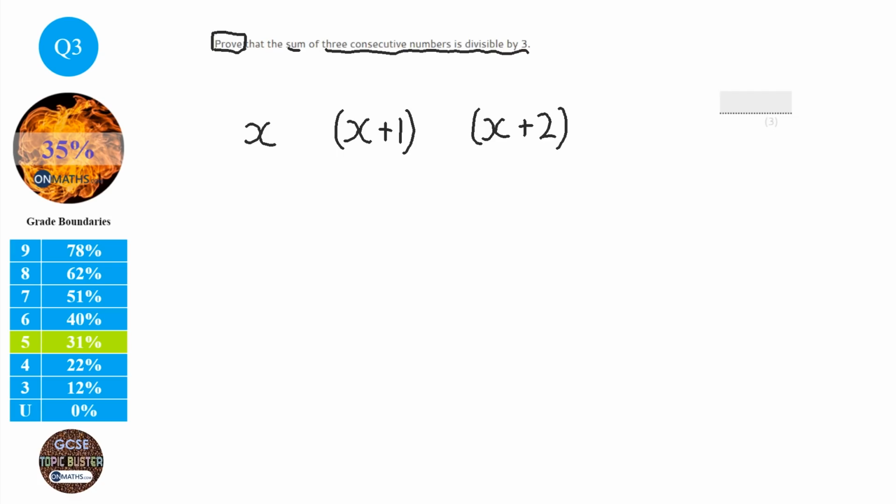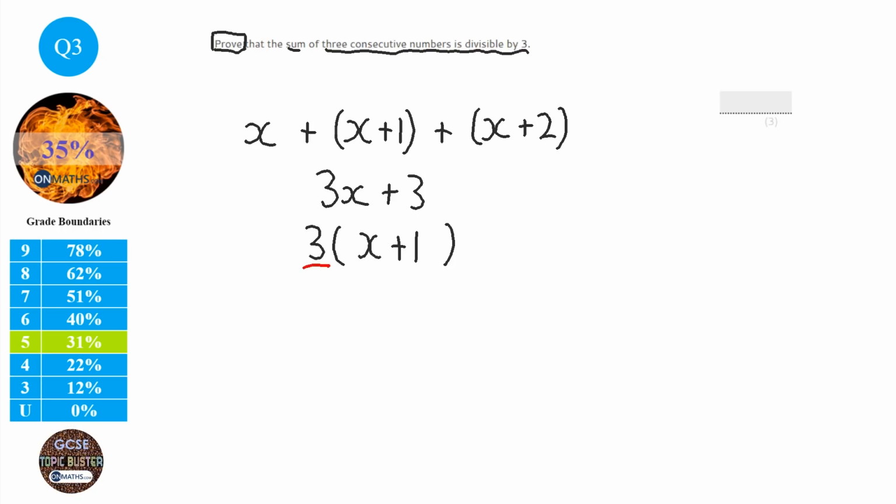And it says the sum, so what we're going to do is add these 3 numbers together. So x plus x plus x is 3x. 1 plus 2 is 3. Now, this hasn't proved that they're divisible by 3 yet. All I need to do now is factorise this out. So I'm going to divide each of those by 3.